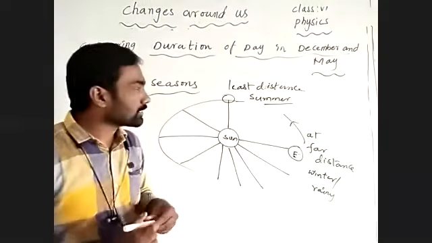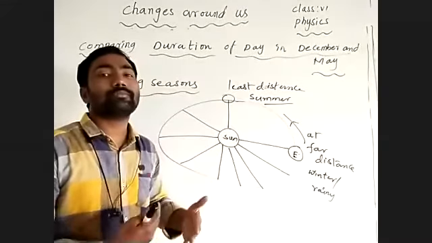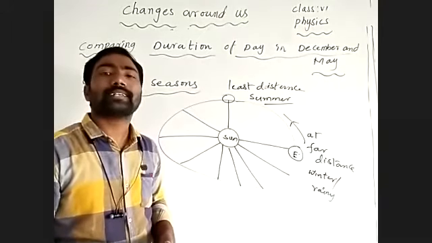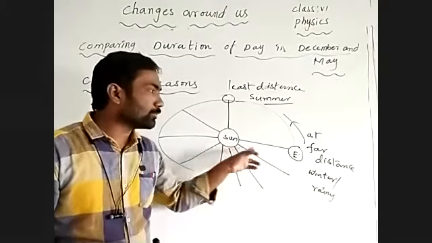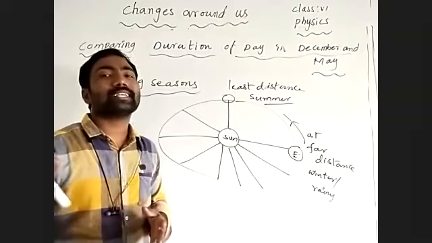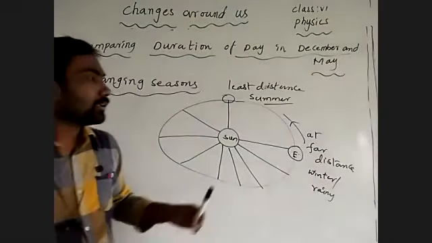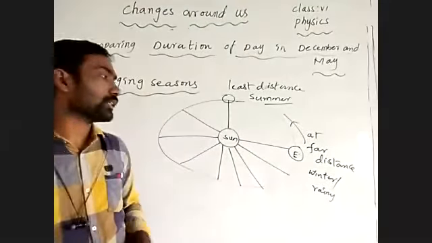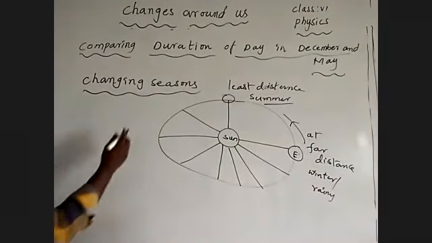Because of the revolution, the distance between Earth and sun is less, so more sunlight appears on the surface of Earth. We feel it as more sunny, and that season we call summer. Similarly, when it revolves very far from the sun in the elliptical orbit, the sunlight reaching us is less and the intensity of heat and light is less. That's why we feel clouds forming, and we get winter or rain.